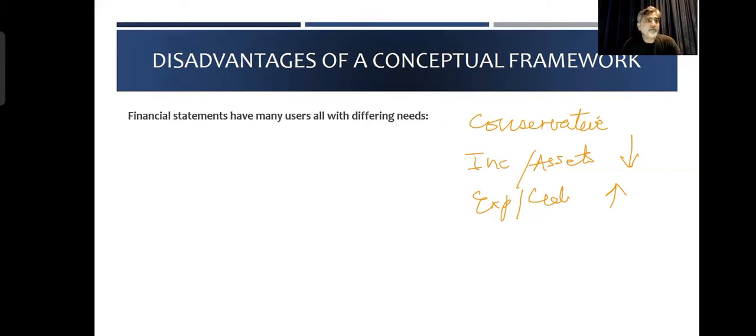Now my question is, this is a financial statement which has been prepared very prudently, being conservative, but don't you think that it is over conservative? Because you assume that all the bad things will happen to you. All of the expenses where you made estimates will be on the higher side, and all of the incomes and assets you took on the lower side.